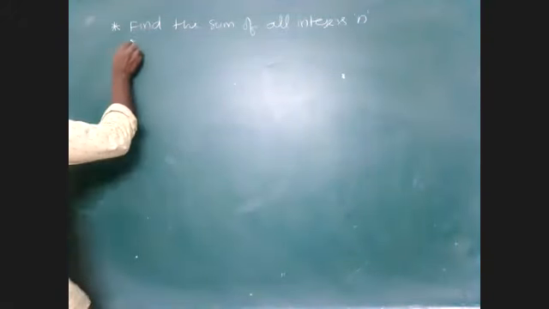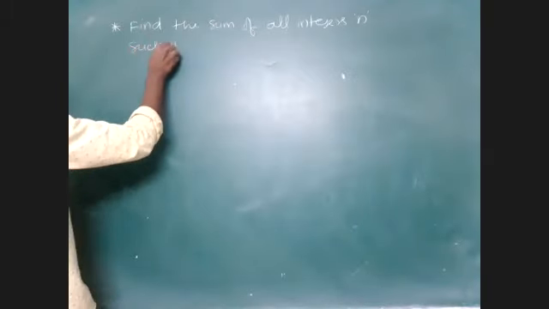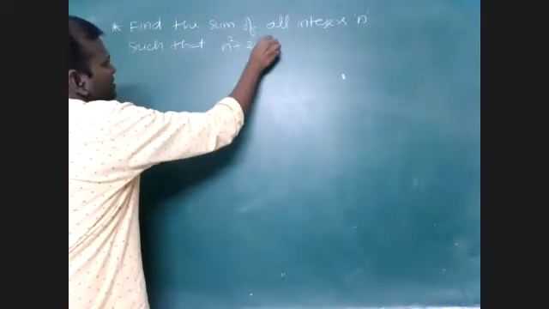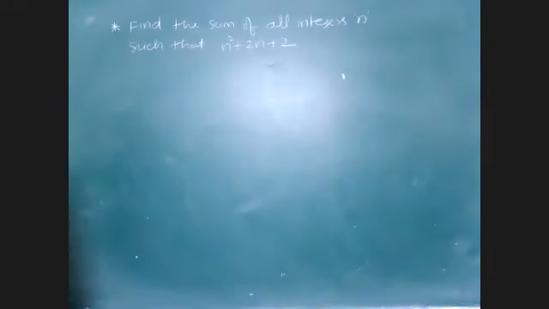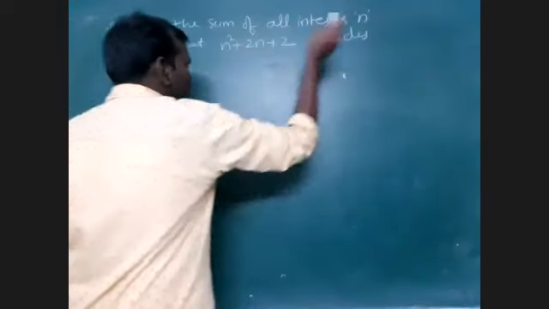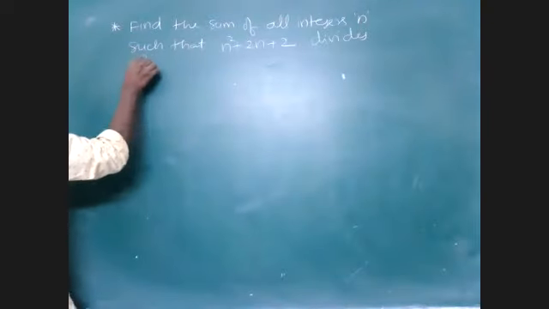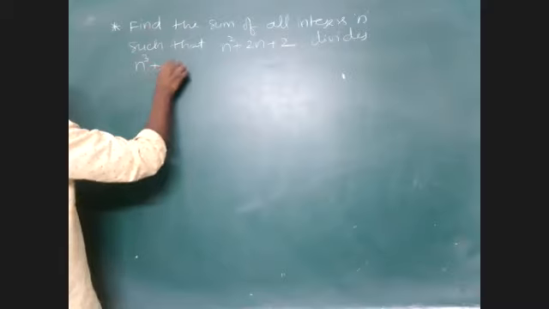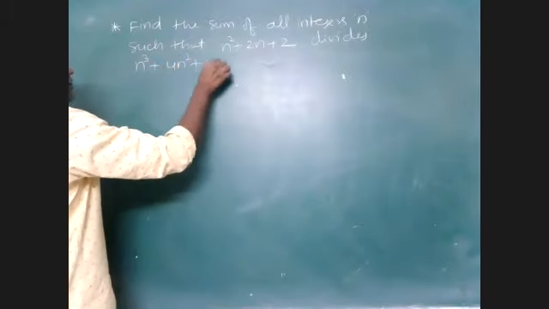Find the sum of all integers n such that n square plus 2n plus 2 divides n cube plus 4n square plus 4n minus 4.